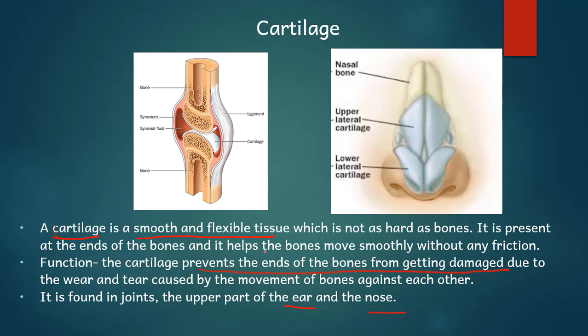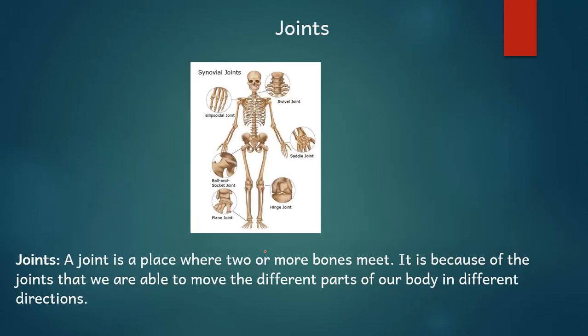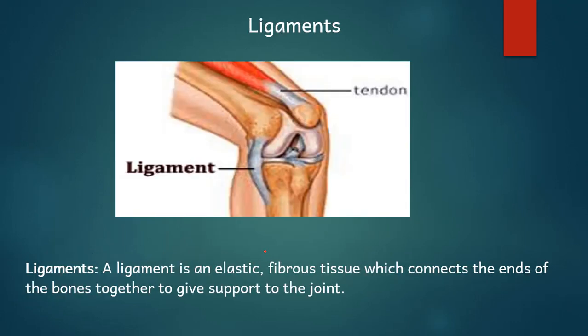Otherwise, they will move in their own ways. I don't want that. So what will I do? I will tie the two ice cream sticks together, right? Suppose I put the paper around the two ice cream sticks, right? So this is ligament. So paper can be termed as ligament.